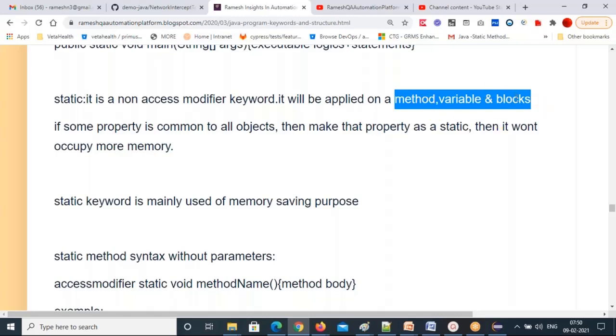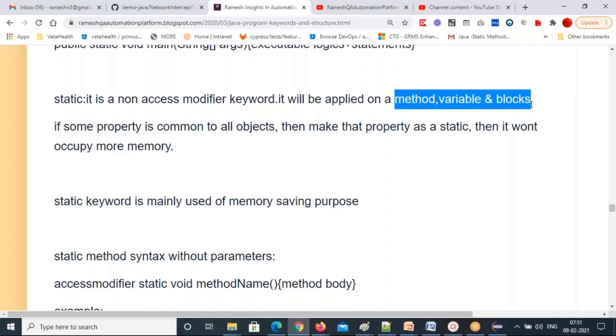So only these three places you can use: static method, static variable, static block. That's it. Where you can use static keyword, I have given the answer: on the method, on the variable, on the block.